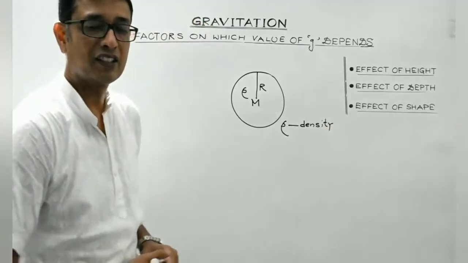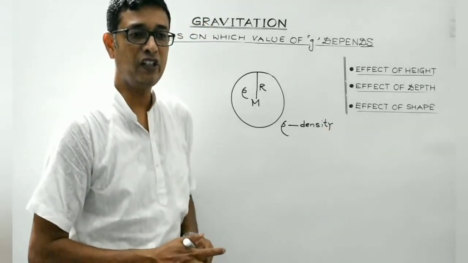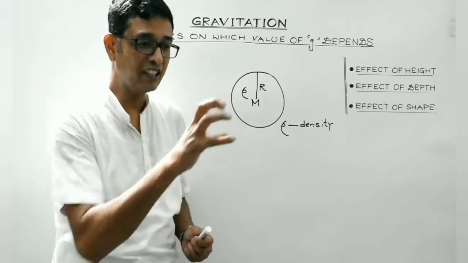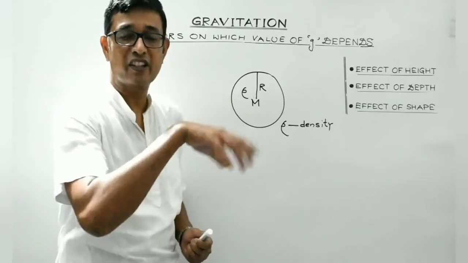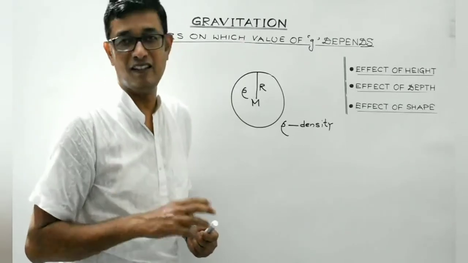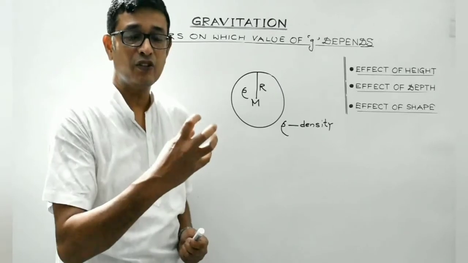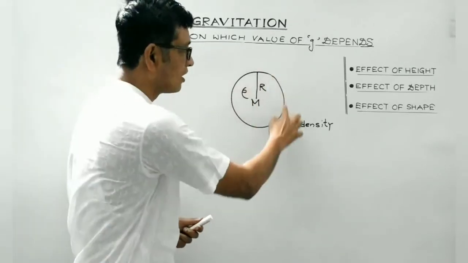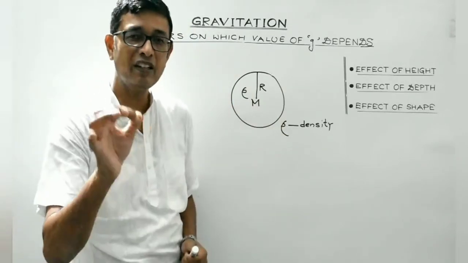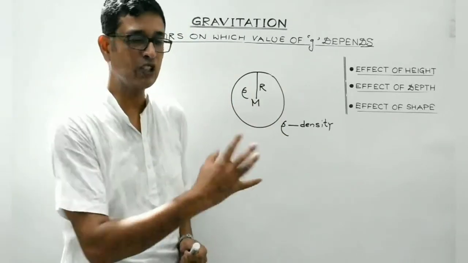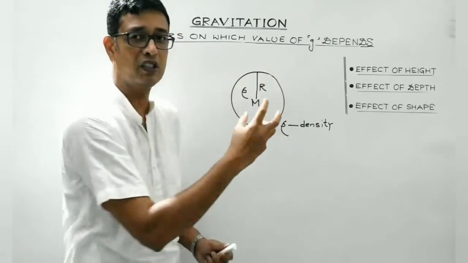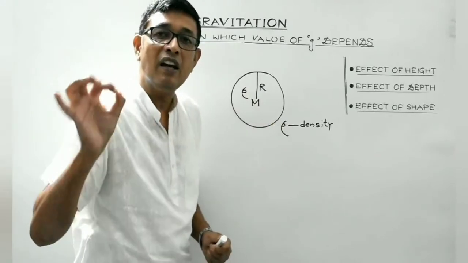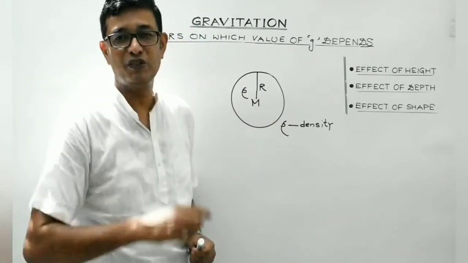Although in the junior classes you must have studied, there are three different layers of Earth. One is the core, having maximum density, the central one. Then the middle section, known as the mantle. Its density is in between that of core and crust. Crust is the outer layer of the Earth's surface, which has the least density. So strictly speaking, the density of different parts of the Earth is different. But here, rho is considered to be the average value of the density of the Earth.